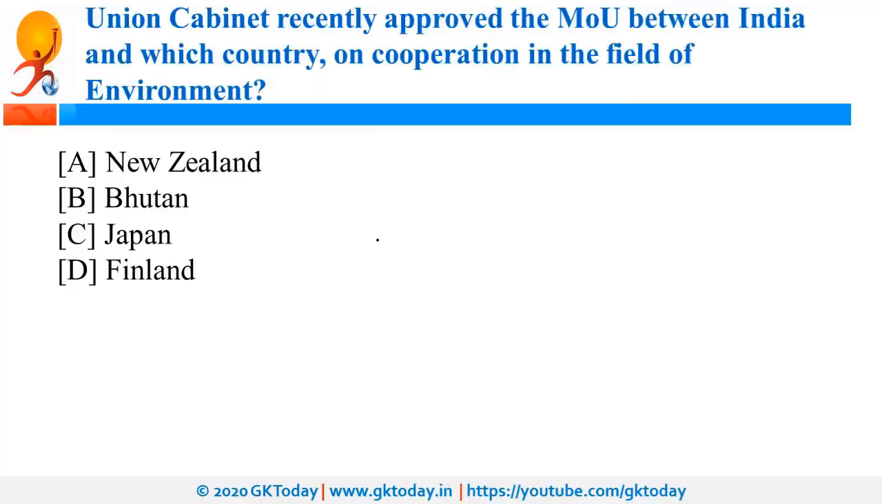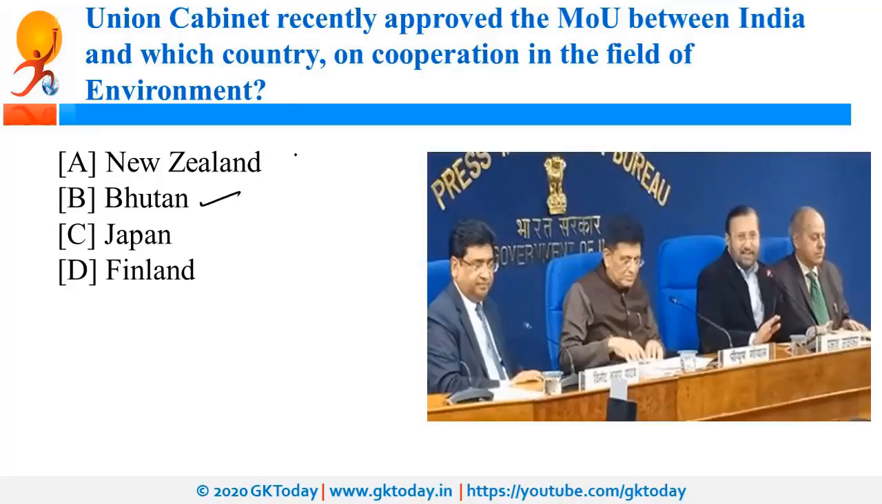essential commodities. Union Cabinet recently approved the MOU between India and which country on cooperation in the field of environment? Right answer is Bhutan. What is MOU? It is Memorandum of Understanding.